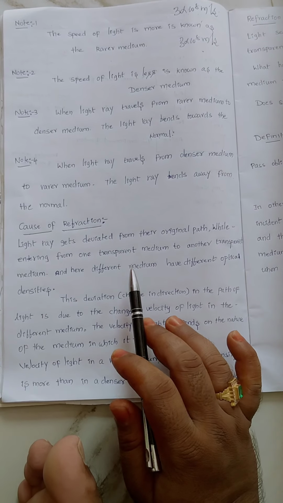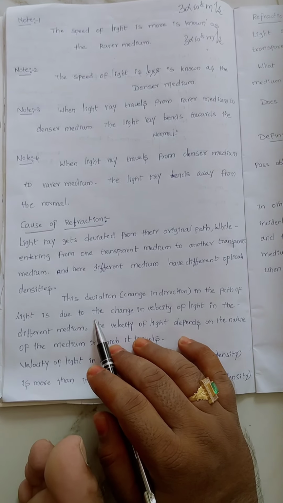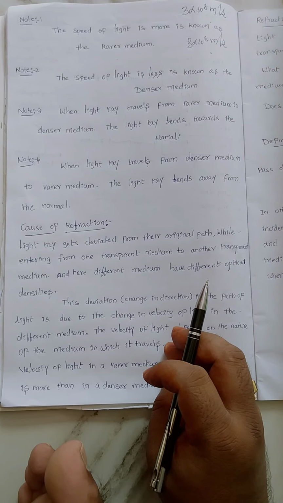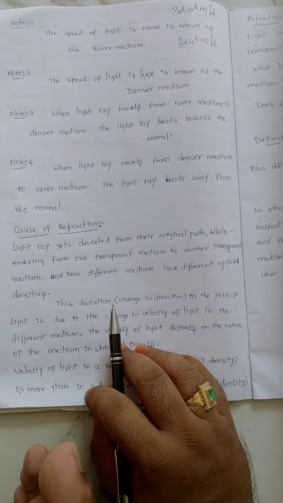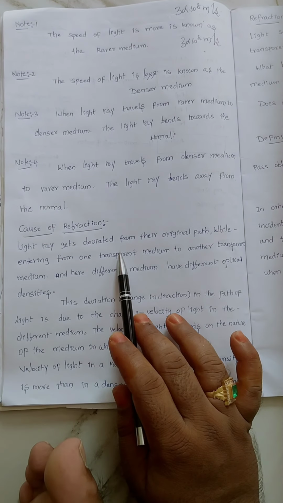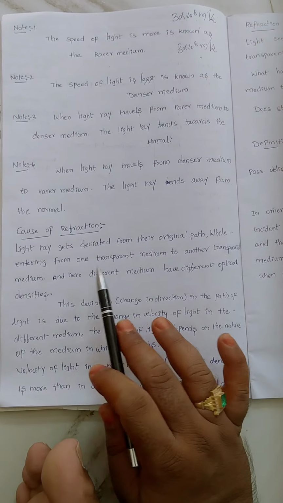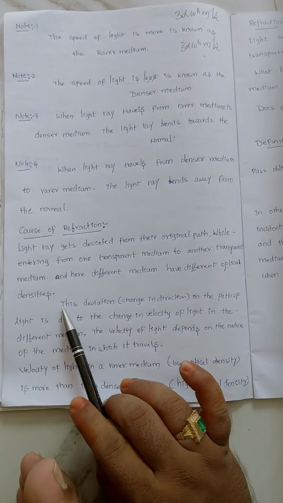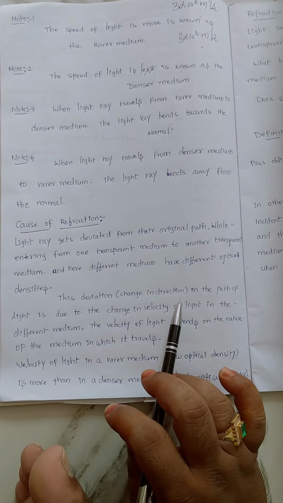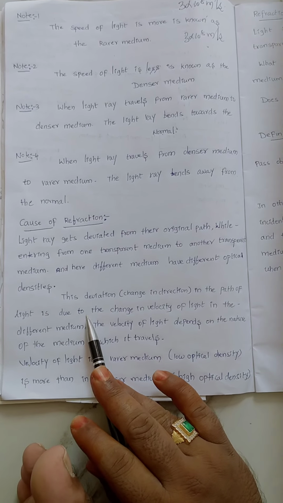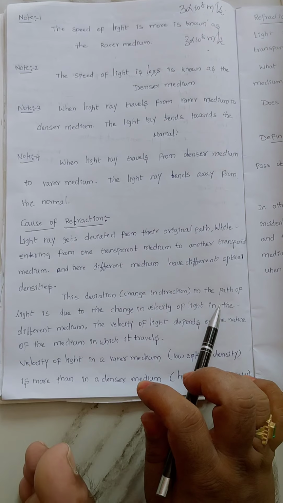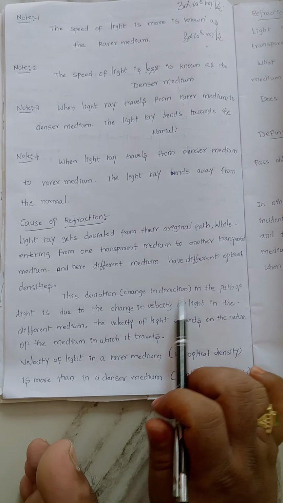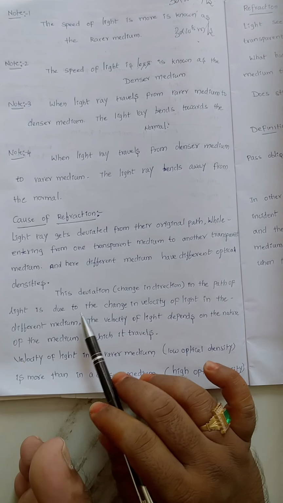So every medium has a different optical density. I will discuss optical density later. The light ray gets deviated from its original path while entering from one transparent medium to another, and this change in direction in the path of light is due to the change in velocity of light. What is the cause of refraction? It is due to the change in velocity of light in the different medium.